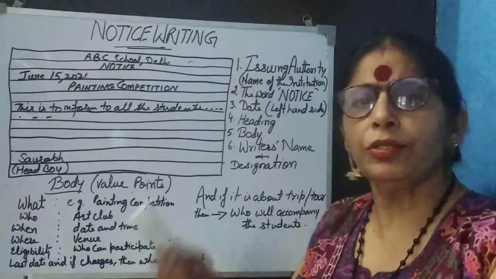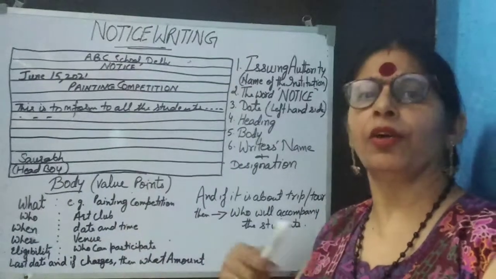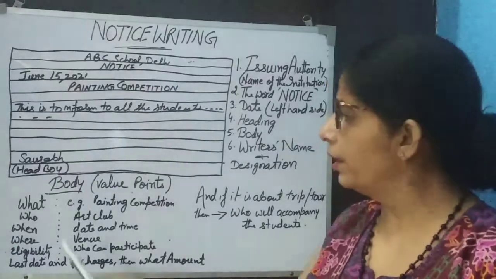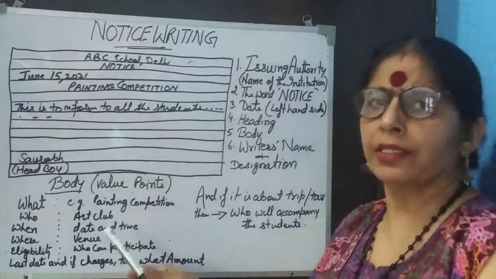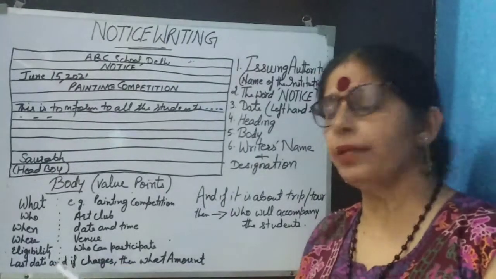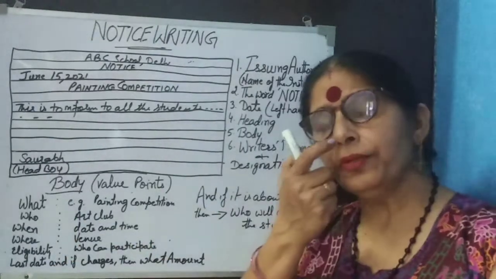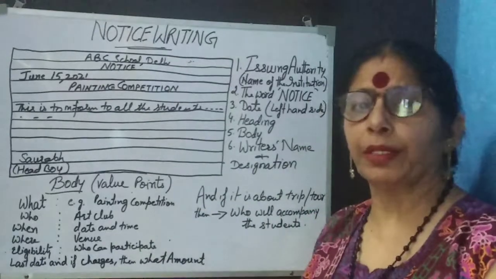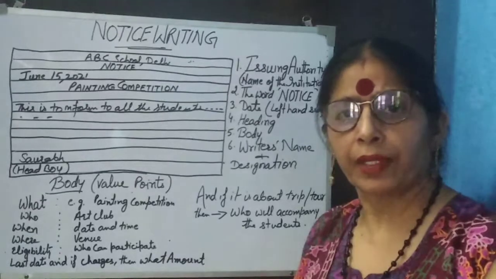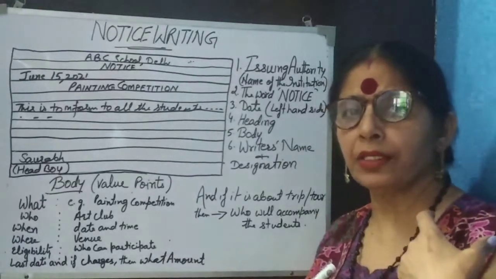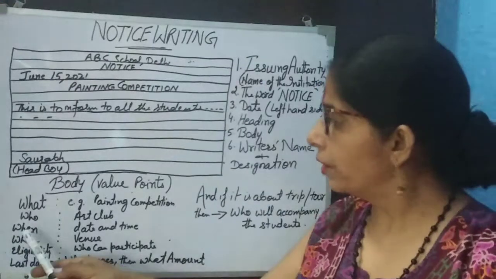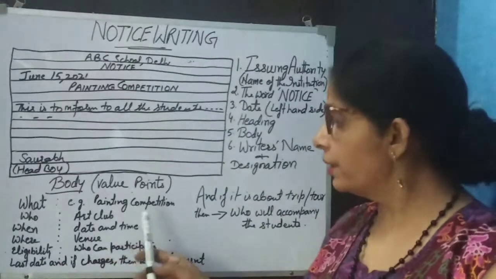Then who? Who is organizing? School is organizing, or some club, society, or NGO is organizing. So who is organizing? Here we can say, suppose, art club. Then when. This is again important. Sometimes you write what and who, but then you forget when. This is a must. So when you are going to organize means date and time. If I want to participate, I should know which date, whether I am free on that day or not. So the third point is when, date and time.